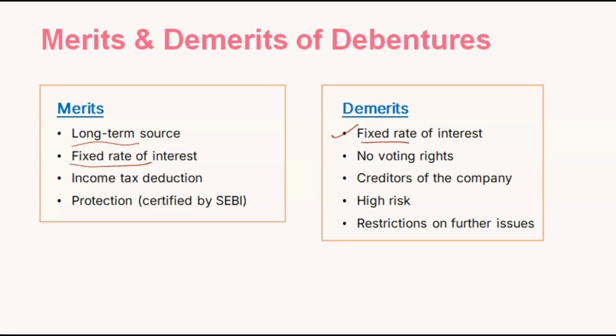No voting rights for debenture holders. They do not have any voting rights, so they can't make policies, they can't participate in voting. Debenture holders are the creditors of the company, and the company has this burden that it has to pay them along with interest. The company has to pay them their principal amount.